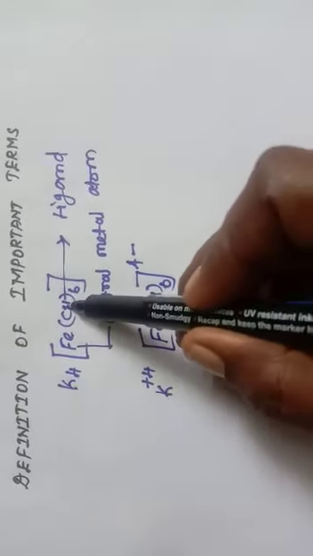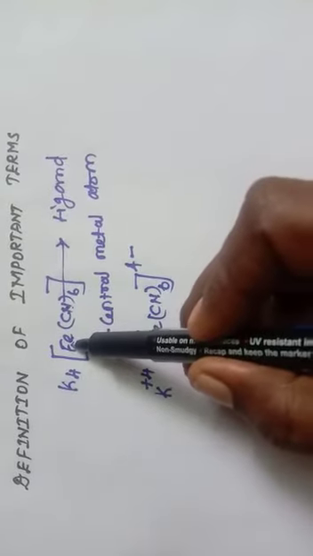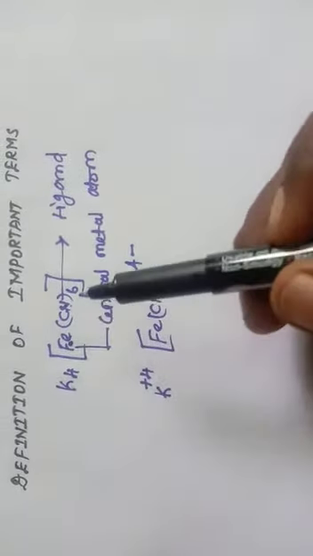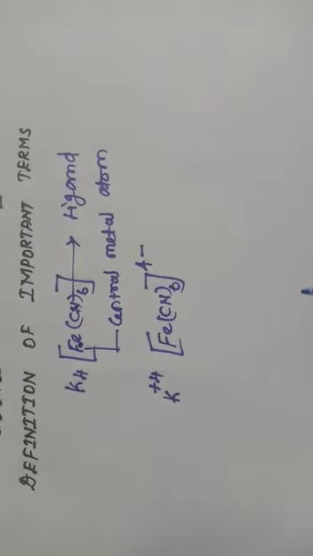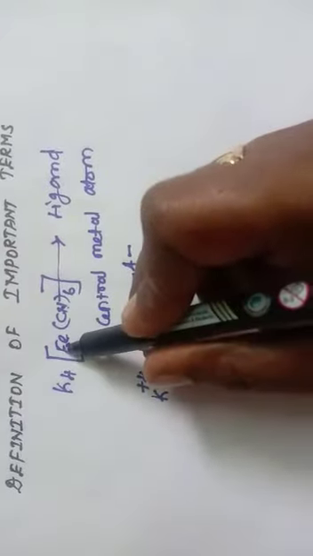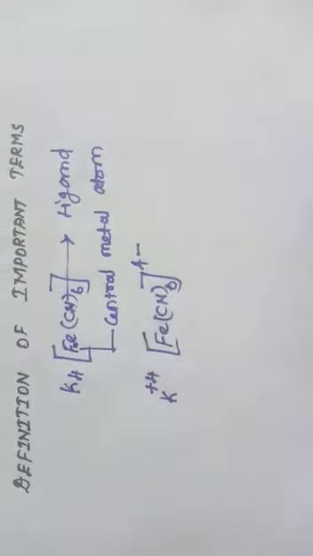This is the ligand. Ligands are connected to the central metal atom through coordinate covalent bond. We know very well what is meant by coordinate and covalent bond. So ligands are connected to the central metal atom through coordinate covalent bond.